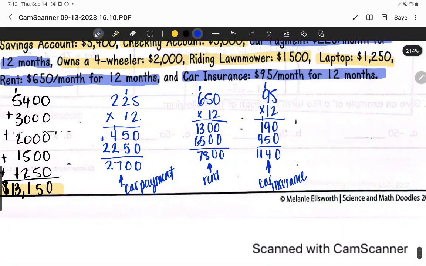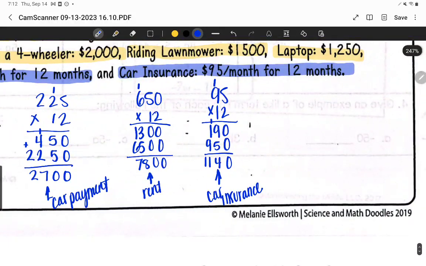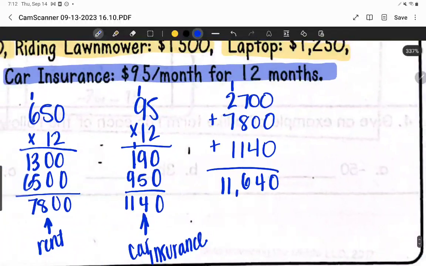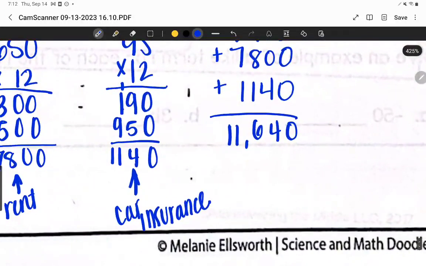So now we're going to add all of our liabilities up together to see how much we owe. So when we add all of those up together, we find that we owe $11,640. So this right here is our liabilities.